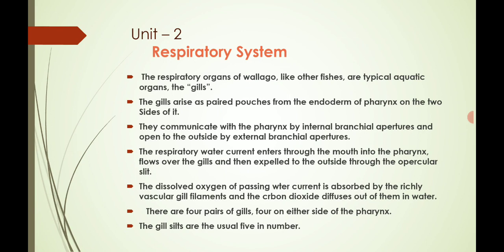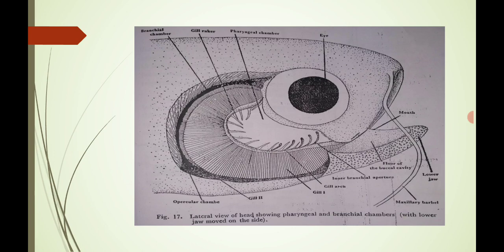There are 4 pairs of gills, 4 on either side of the pharynx. The gill slits are usually 5 in number. These gills are present in paired form, as usual 5 in number. Here is the lateral view of a head showing pharyngeal and branchial chambers with the lower jaw moved to the side. This is the diagram of the head showing the pharyngeal and branchial chambers.